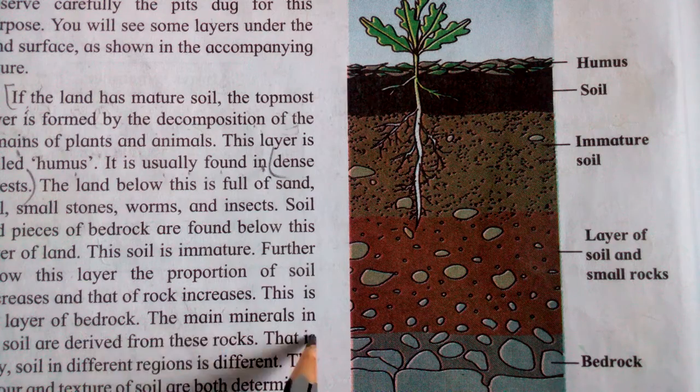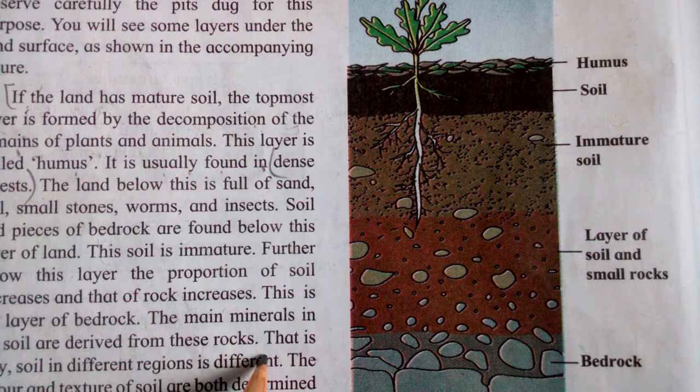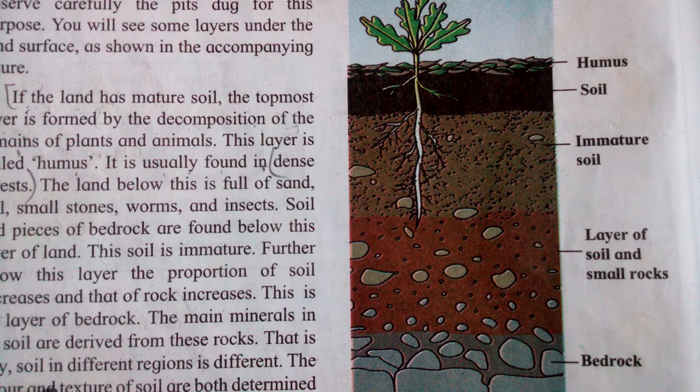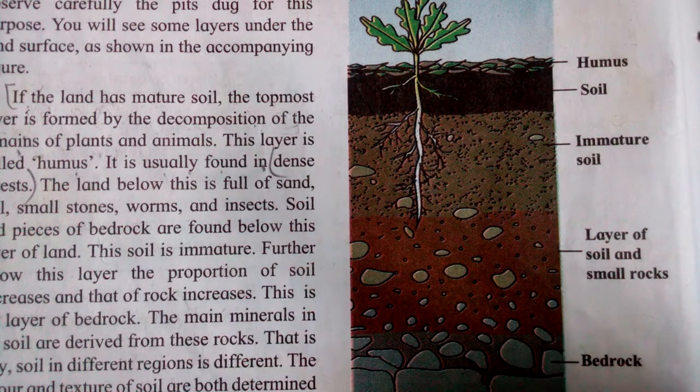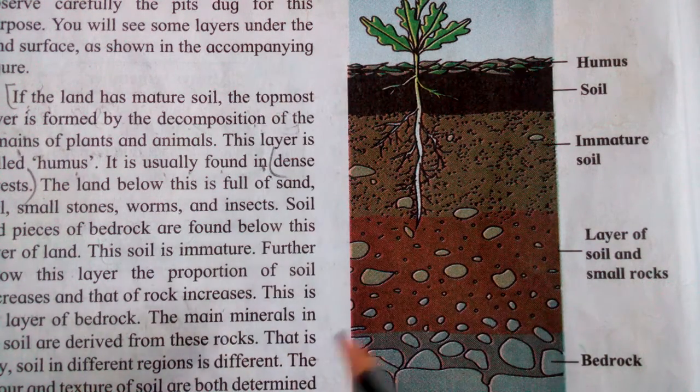The main minerals in the soil are derived from rock. That is why soil is different in different regions. The color of the rock is different, and that is why the color of the soil is also different in different regions. The color and the structure of soil are both determined by the bedrock.